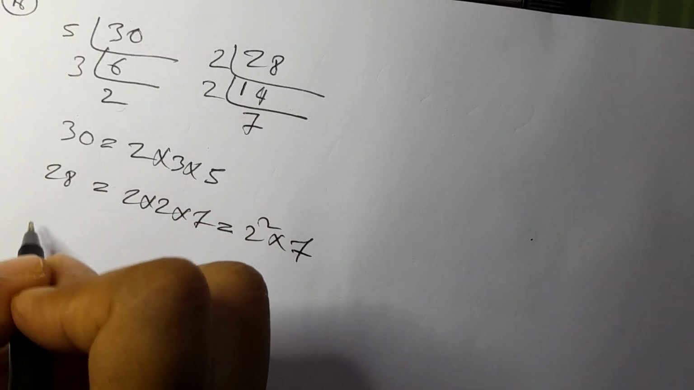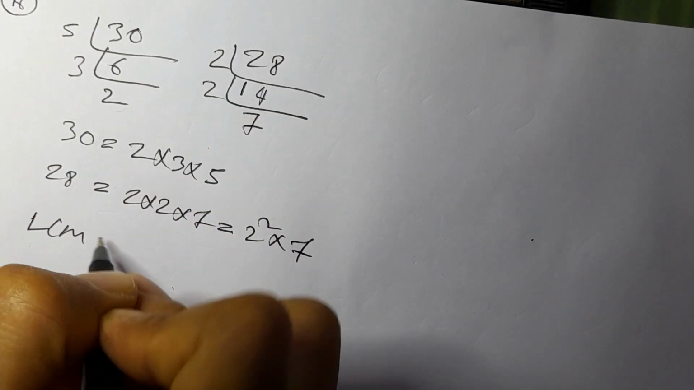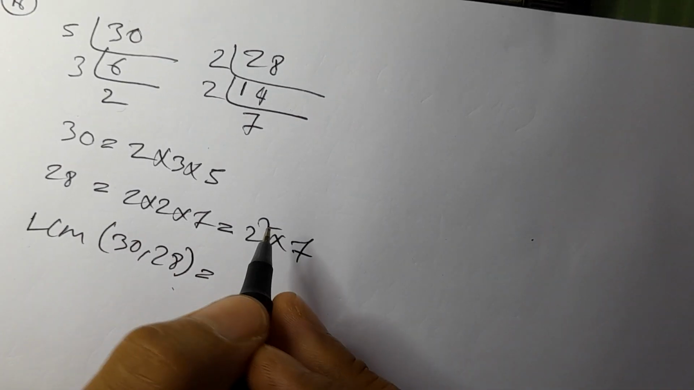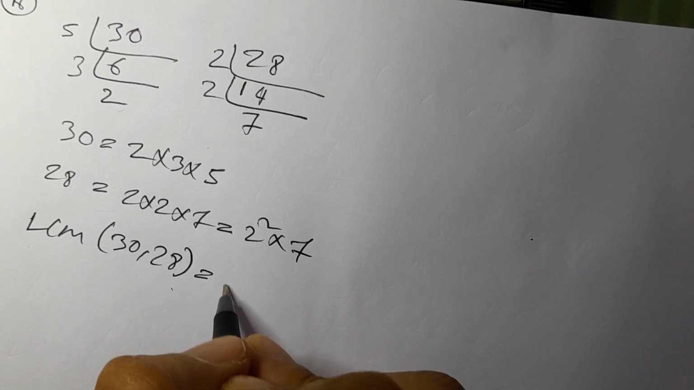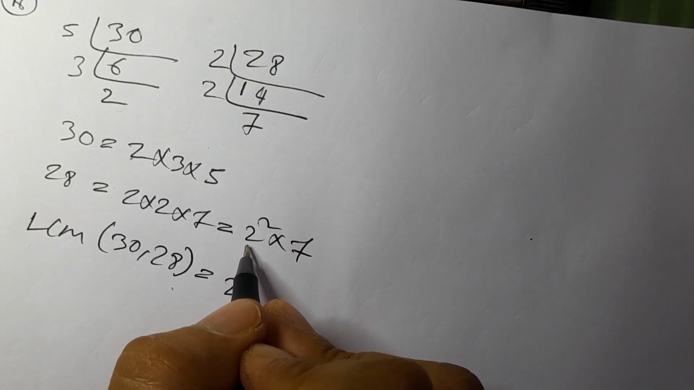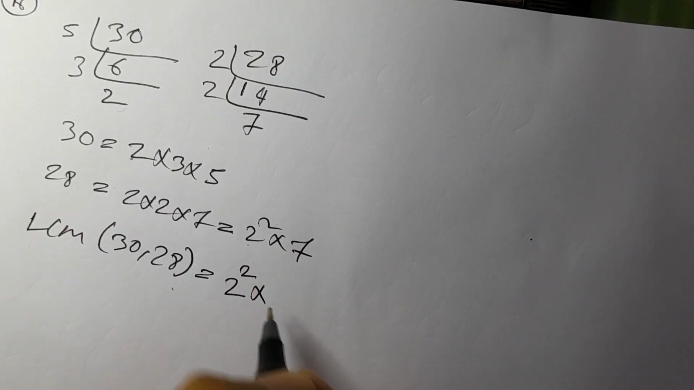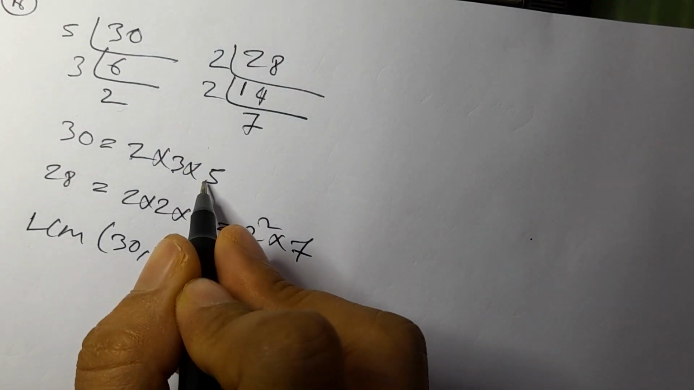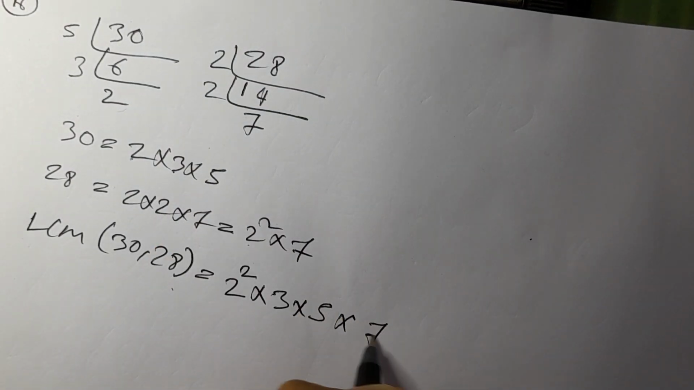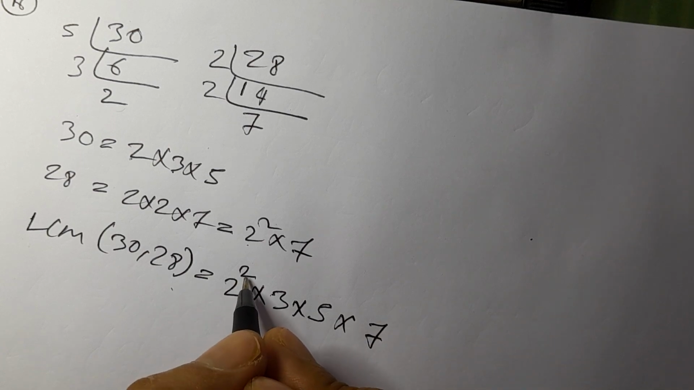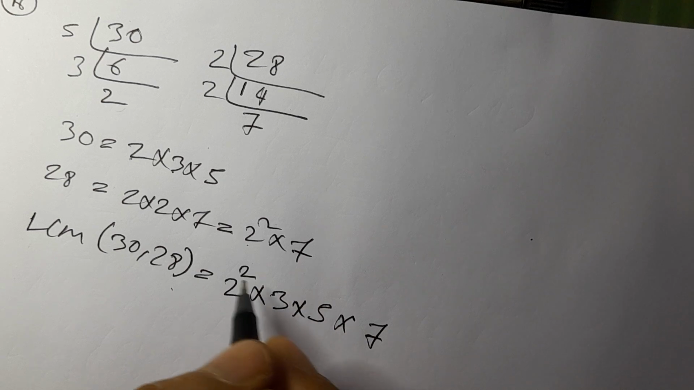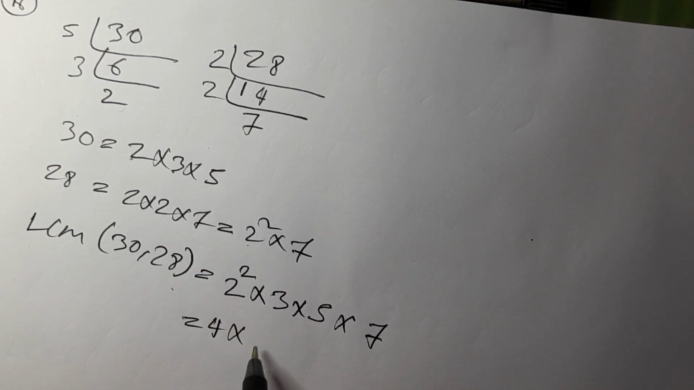Now LCM of 30 and 28. What is the number? We have what prime number? We have 2. Here we have 2, here we have 2 square. We have to take the highest power, so 2 square. Next prime number we have 3. We don't have 3 in one of them, so we will write 3. We have 5 and we have 7. So 2 square is 4. 4 into 3 into 5 into 7. Multiply this.